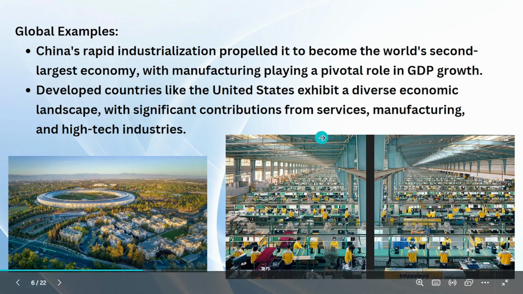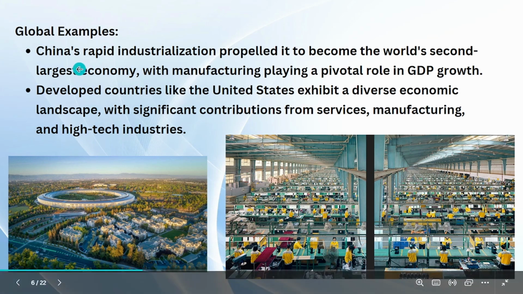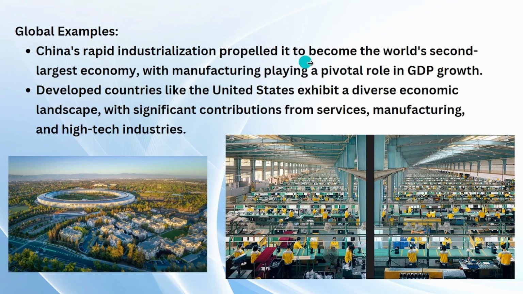This is China. You know, in China, we see a lot of Chinese goods in front of us, right? In our homes also. Why does China give cheap goods? Because they produce in very large amounts. China's rapid industrialization propelled it to the world's second largest economy. You know, China is second in terms of having a lot of money in the world.